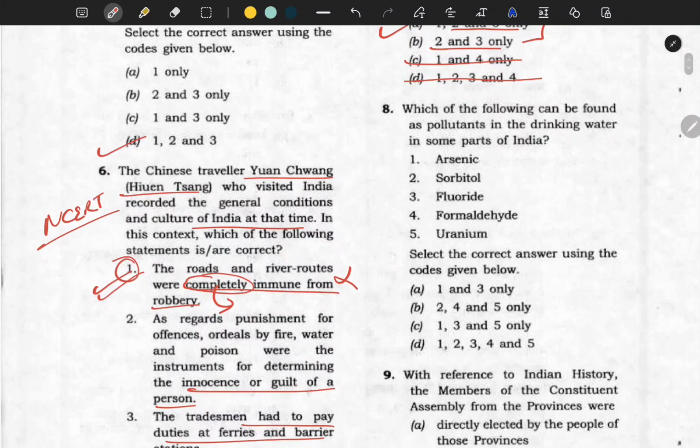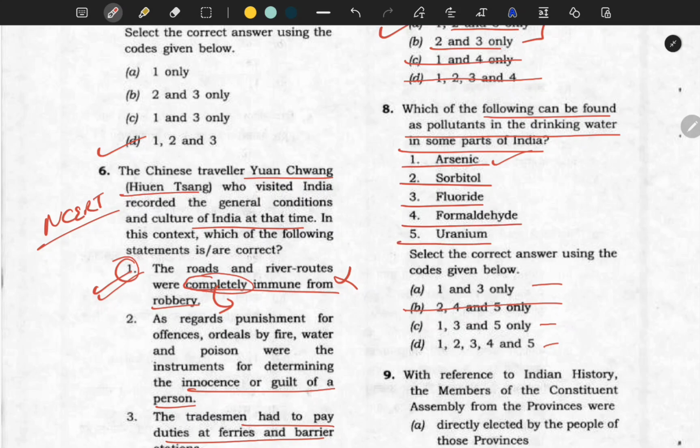Which of the following can be found as a pollutant in the drinking water in some parts of India? Arsenic. As you know, arsenic is very much there. So where 1 is not there, that can't be the answer. Sorbitol. Fluoride. Yes, you know fluoride is one of the pollutants. So if 3 is not there, the answer cannot be there. Next is formaldehyde, which we'll see.